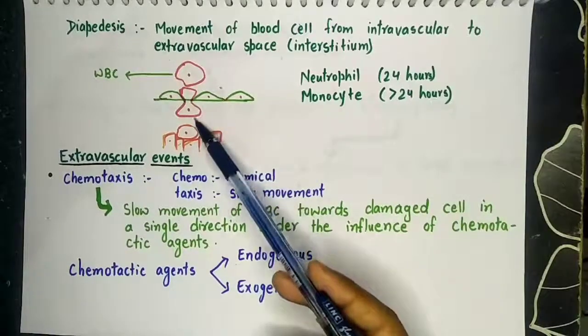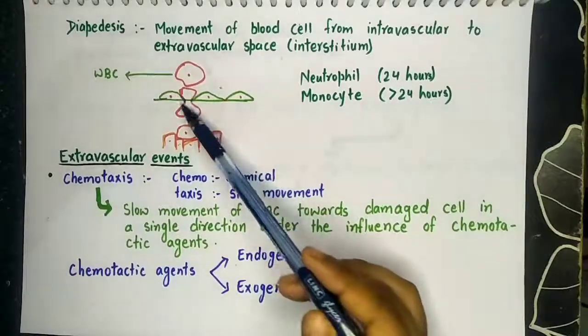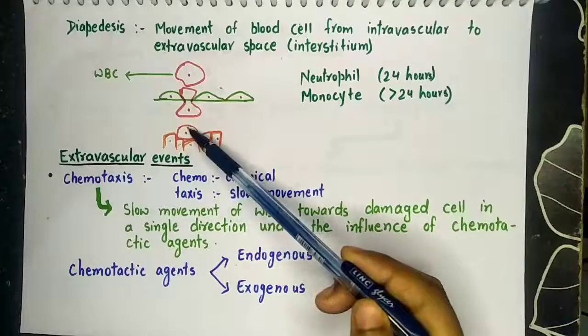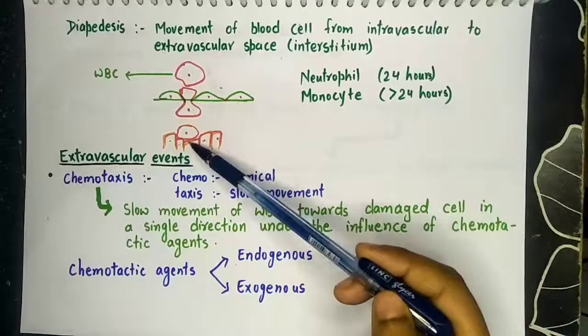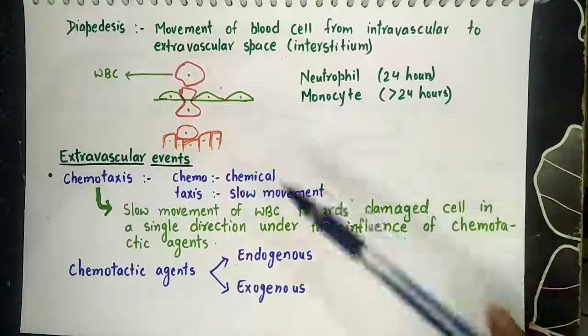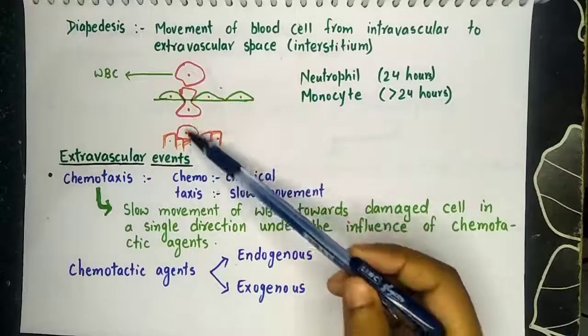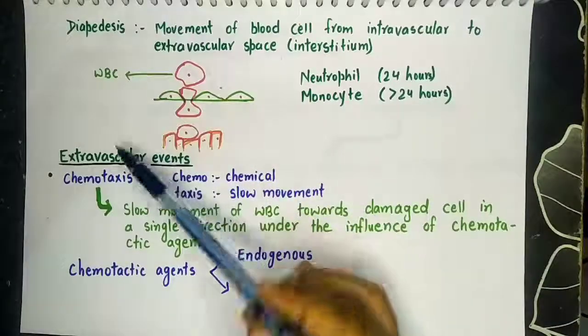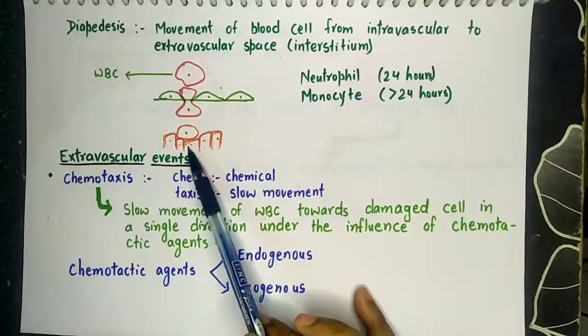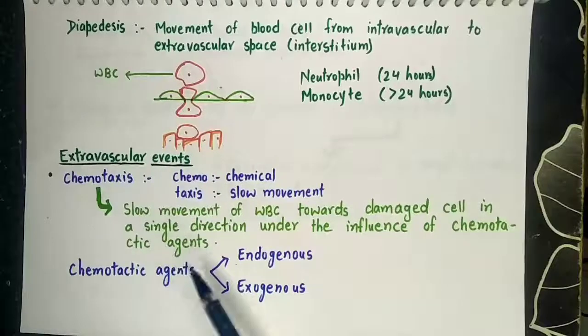After diapedesis, the WBC cells will move towards the injured tissue under the influence of chemotactic agent, and it will go in a single direction. There will be no deviation of WBC towards any side. It will directly move towards the injured tissue in a single direction under the influence of chemotactic agent.